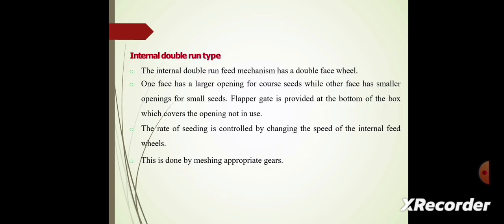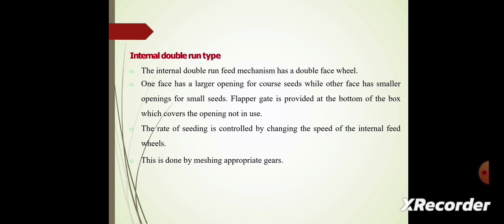Next, we see the internal double run type. The internal double run feed mechanism has double face wheels. One face has a large opening for coarse seeds, while the other face has a smaller opening for the smaller seeds. A flapper gate is provided at the bottom of the box, which covers the opening when not in use.